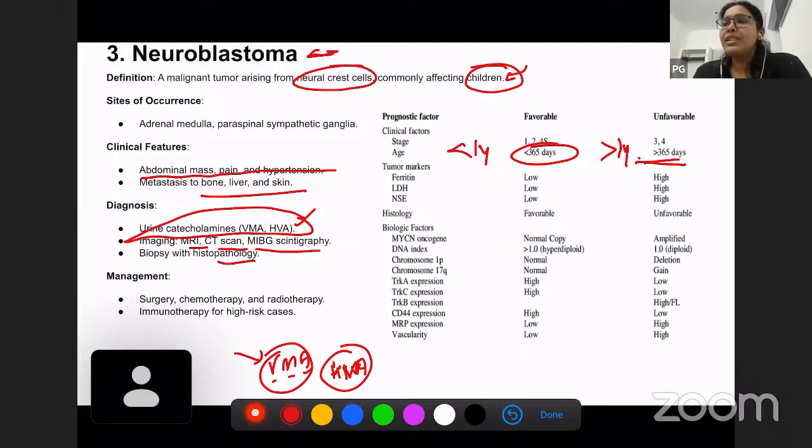So stages, first stage. If neuroblastoma presents in a very early stage, then it has a good and favorable prognosis. If it presents in a later stage, stages 3 and 4, it has a bad prognosis. And also, there is a MYC oncogene which is associated with neuroblastoma. If the MYC oncogene is amplified, it has a very bad prognosis.